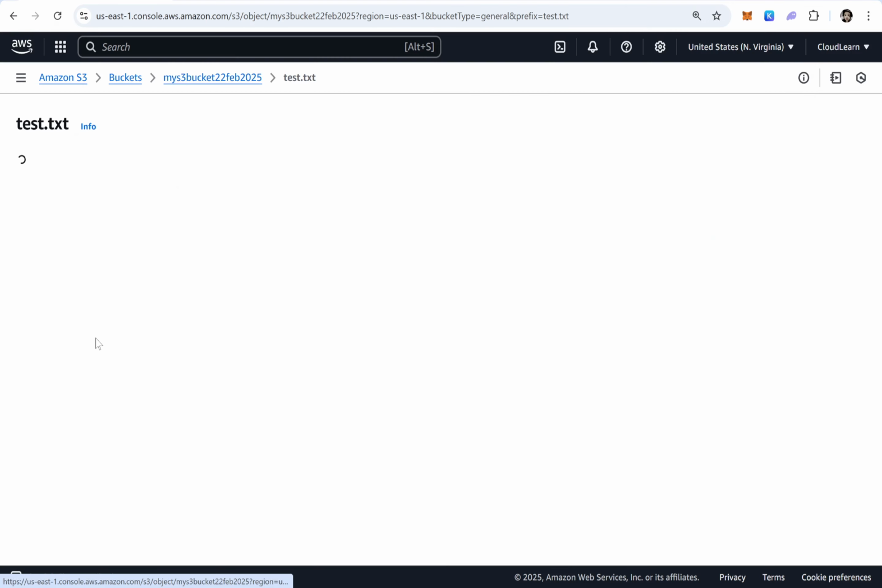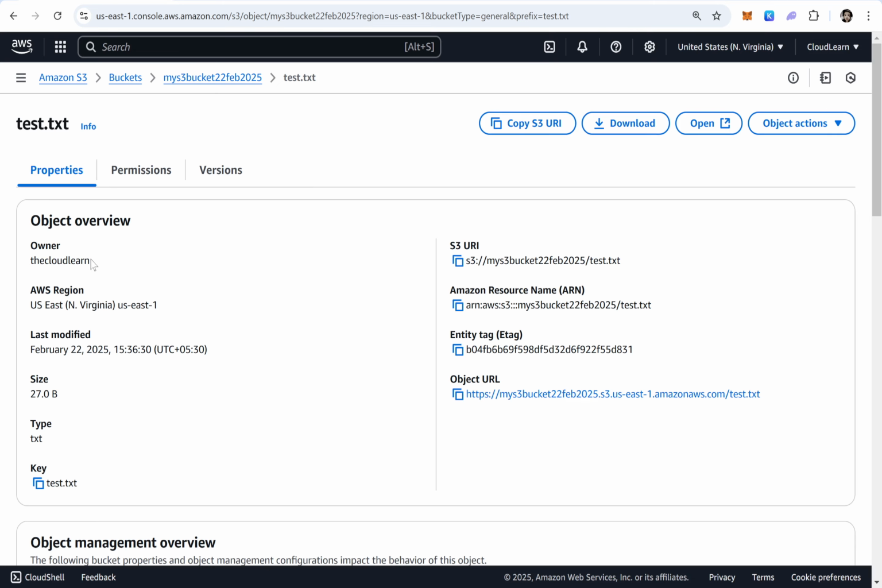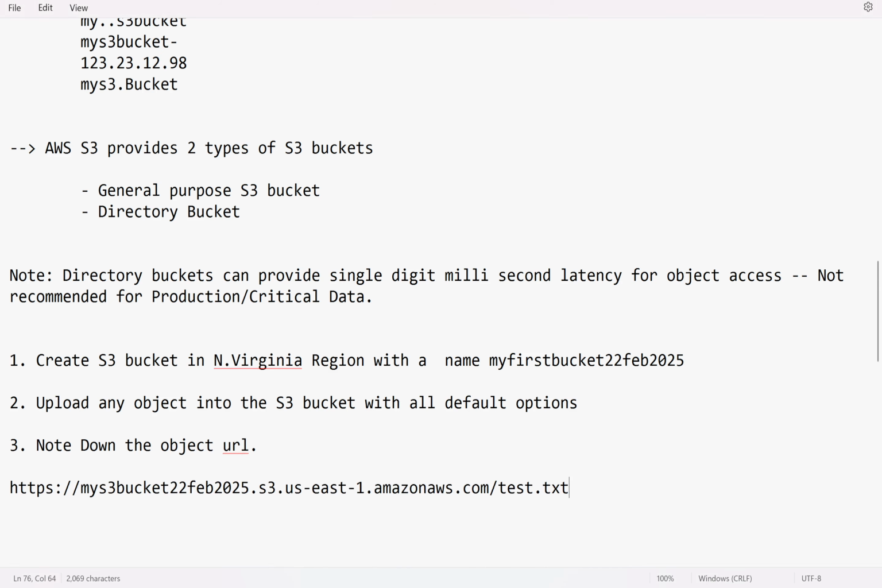So if you click on the object, you will see the properties of the object. Who is the owner, in which region it is, when it was last modified, size, type, key means name, S3 object URL. This is the object URL. So by default, every object will be uploaded as a private object.